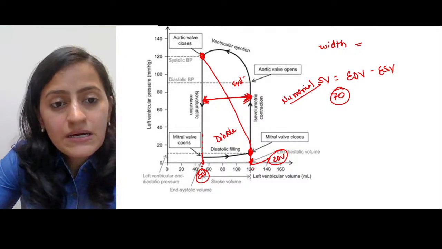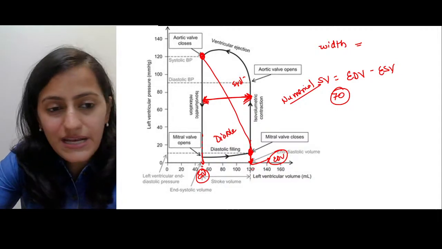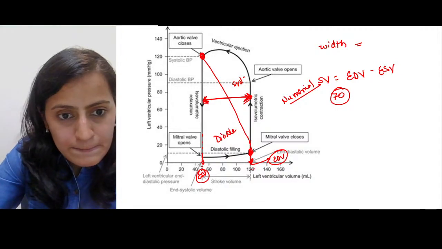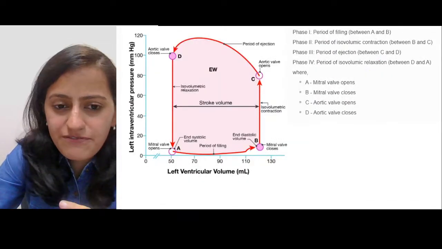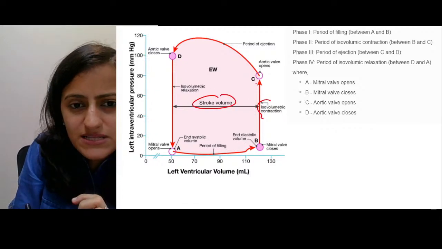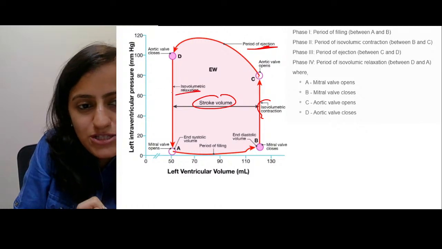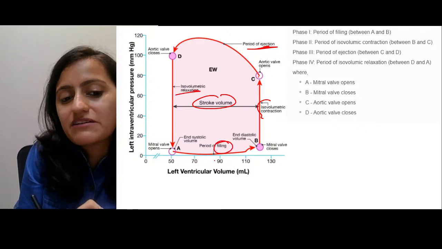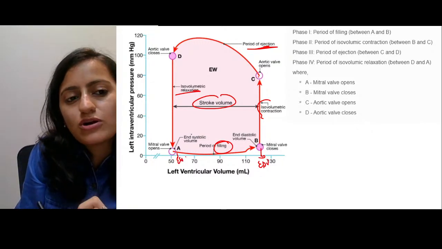All right. Now, going to the next one. These are the valvular events given. Let me show you this graph here. This is what we have already discussed. This is the stroke volume. This is isovolumetric contraction, ejection. Then this is isovolumetric relaxation and the filling phase. This is the end diastolic volume and this is the end systolic volume.